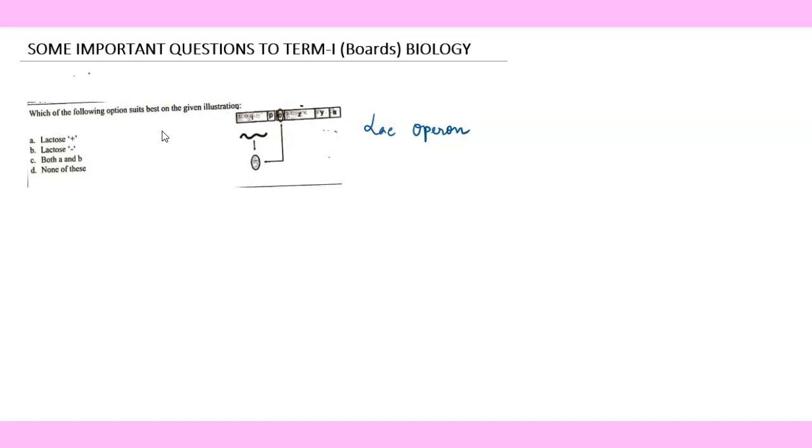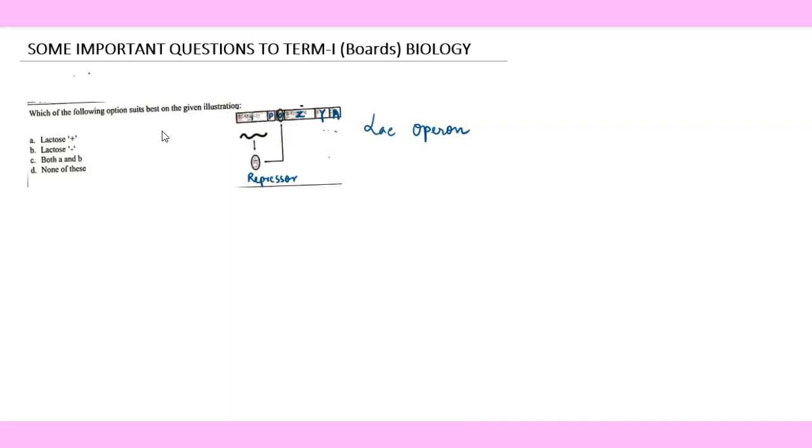Here you can see that Z, Y and A are visible to you, which are the structural genes. O means operator, P means promoter, and here the I gene will code for the repressor, and the repressor has been shown as produced. Here, it is binding to the operator, which is clearly noticed.